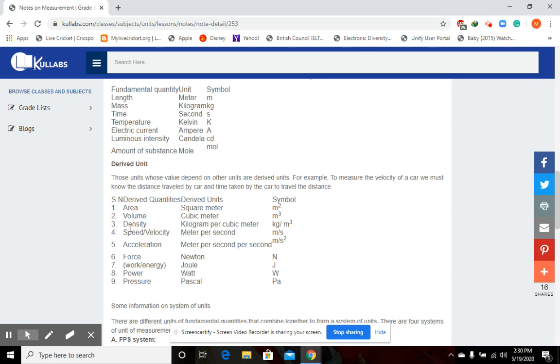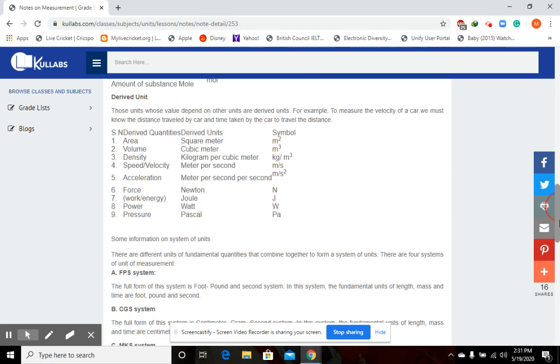So suppose someone asks you why is power called a derived quantity? All you need to say is that power is called a derived quantity because power depends upon work and time. You know, power is defined as the rate of doing work. P equals W upon T. Power equals work done upon time taken. Clearly, power depends upon work and time, hence, power is called a derived quantity.